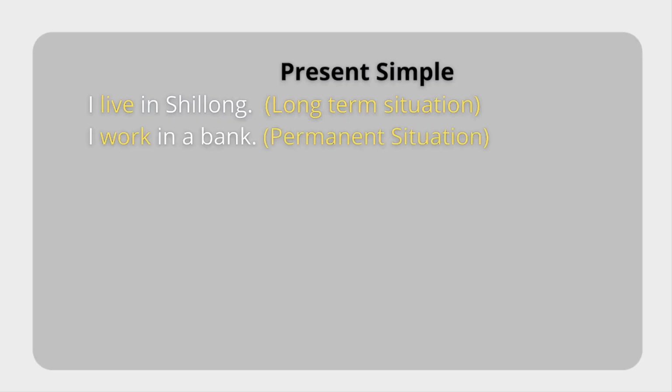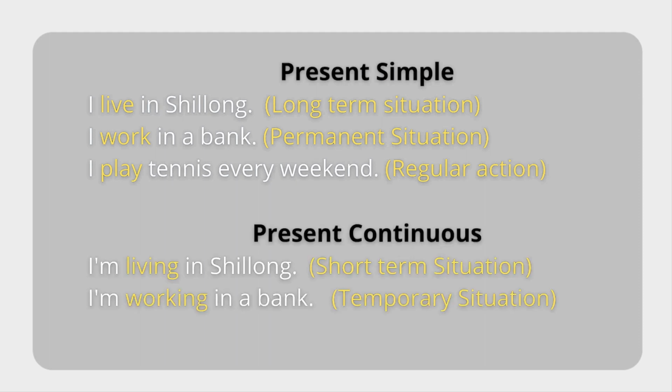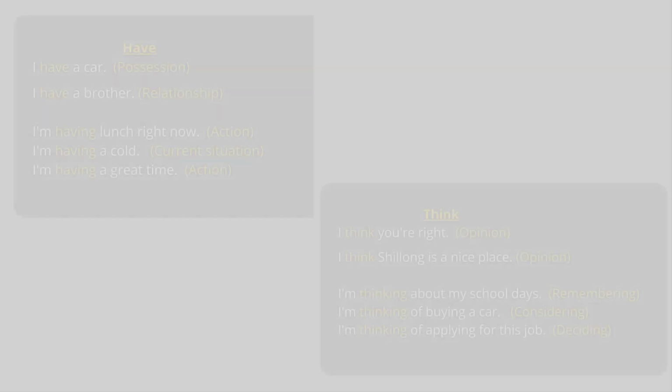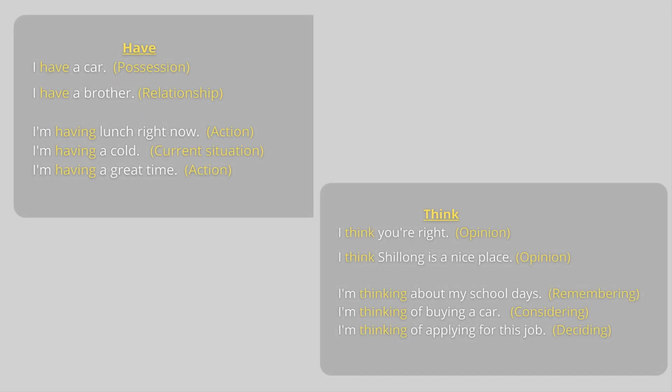So remember sentences like I live in Shillong, I work in a bank, I play tennis every weekend. These sentences are in the present simple tense and they show long-term actions or situations. And sentences like I'm living in Shillong, I'm working in a bank, I'm playing tennis right now, they are in the present continuous tense. And they show short-term actions or situations. And please be careful when you use words like need or understand because they cannot be used in the present continuous tense. And words like think and have have completely different meanings when we use them in the present simple and in the present continuous tense.